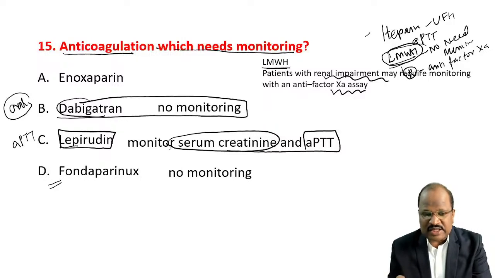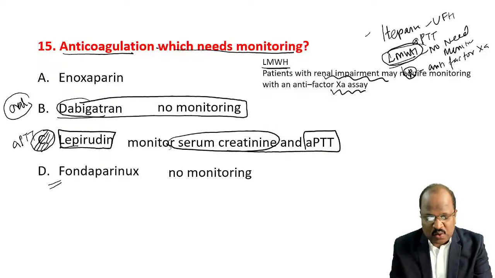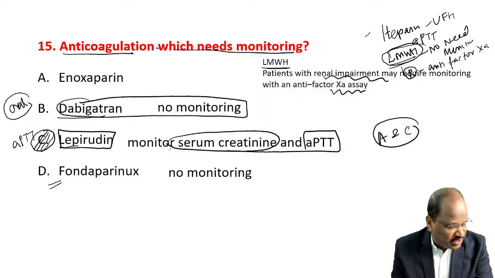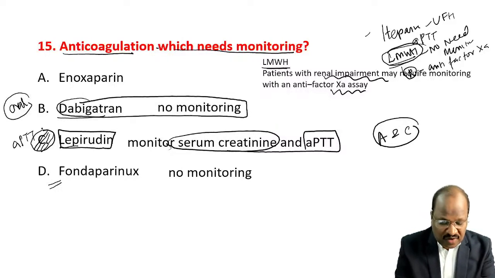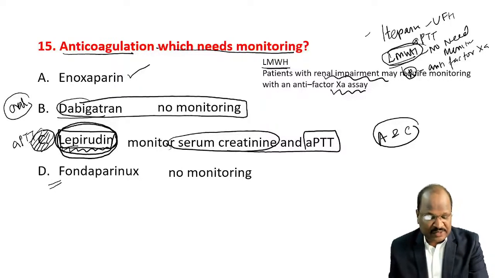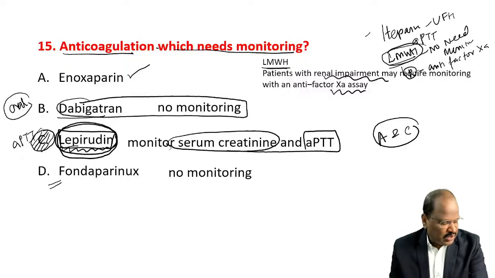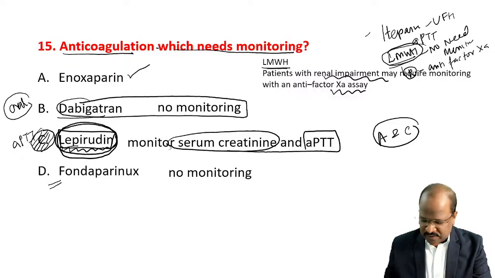If it is a single response question, go for answer C, lepirudin. If it is a multiple response question, go for A and C. What is your opinion? Whether it was a single response question or single option? For a single option, go for option C, ma'am, because compared to the others, it is unsafe, so it definitely needs monitoring by APTT. That's the best answer. But according to Goodman and Gilman, enoxaparin, LMWH, also rarely needs monitoring. So the answer for this question is option C.